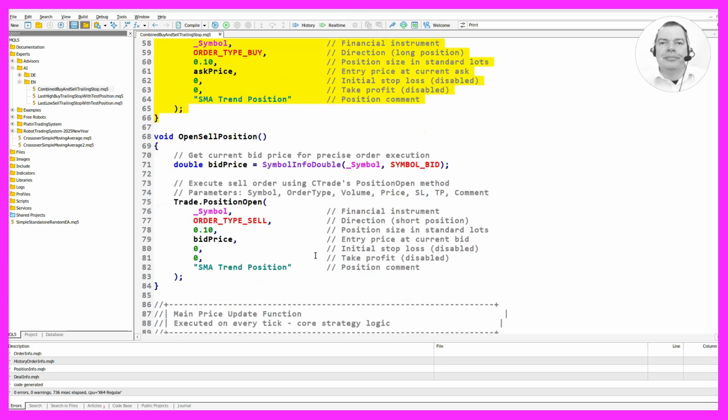Similarly, the open sell position function retrieves the current bid price and executes a sell order with the same parameters, except the direction is a short position.